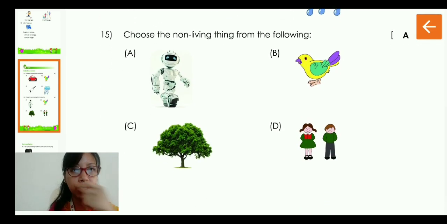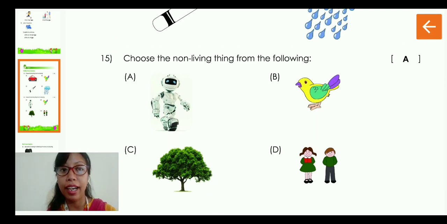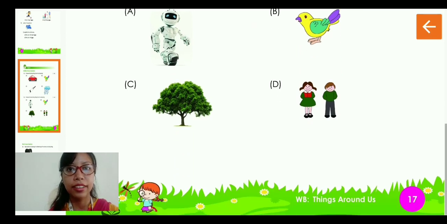Next, we have question number 15. Choose the non-living from the following. We have to choose the non-living. Remember, non-living. So A is the robot, B is the bird, C tree and D is the people. So do you think the robot is a living thing? No. So robot will be the correct answer. So you have to write A inside the bracket.